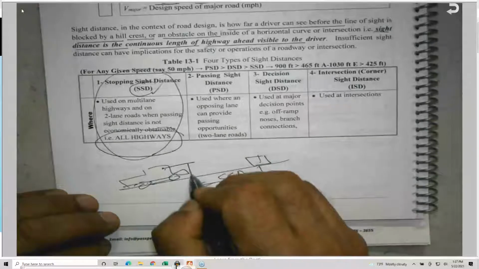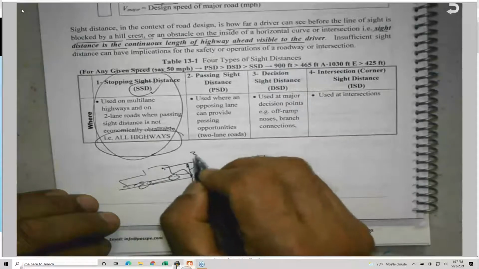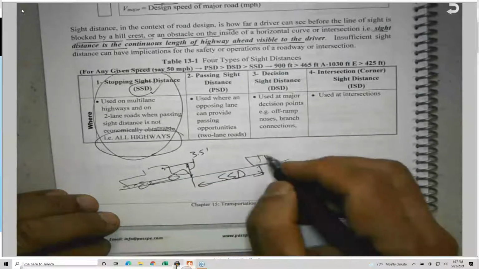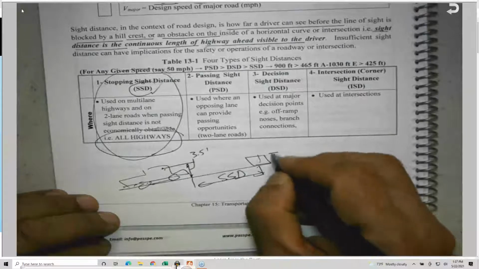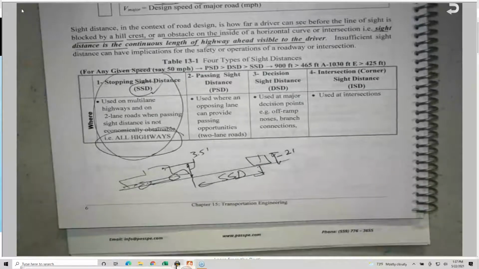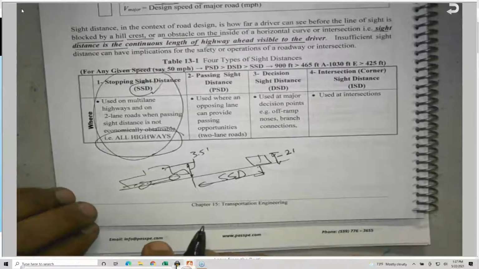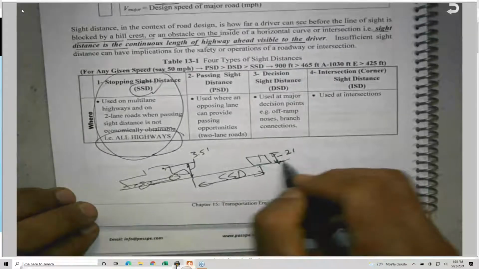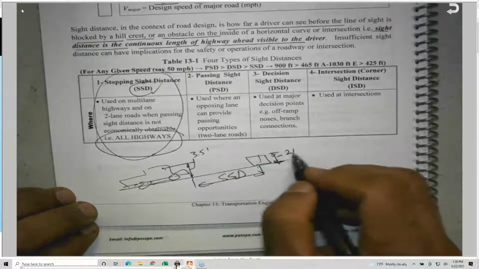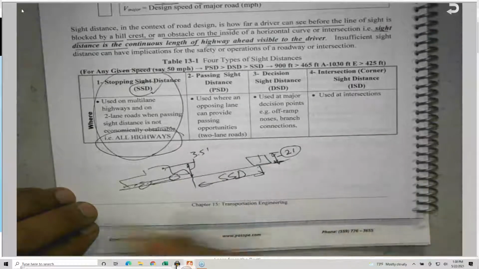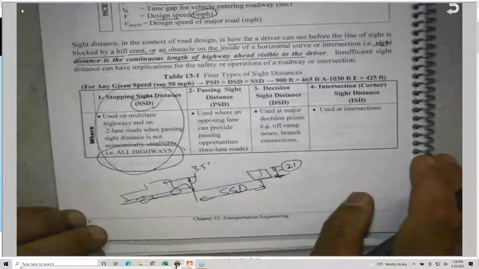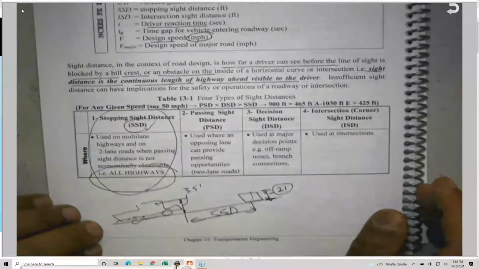The height of the driver's eye they decided to be 3.5 feet. And the object they decided to be 2 feet, which is the height of the rear bumper of a car, for example a broken-down car on the road. Some agencies use 6 inches, half a foot, by the way, but we're going to stick with AASHTO.